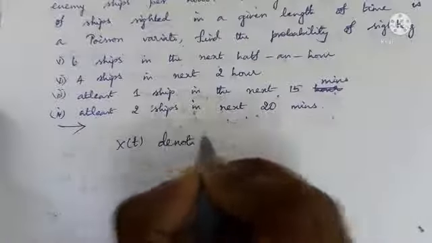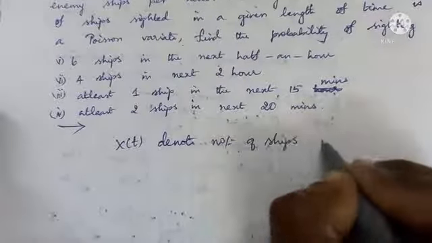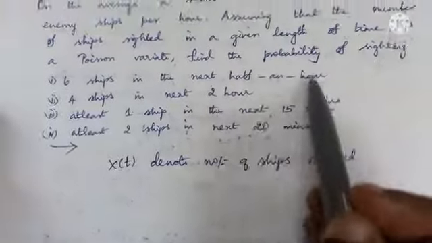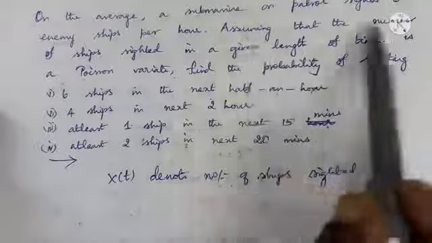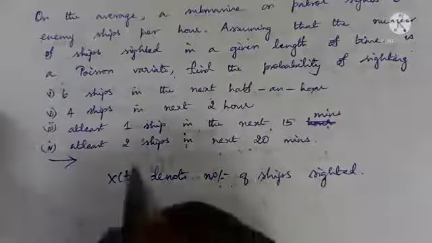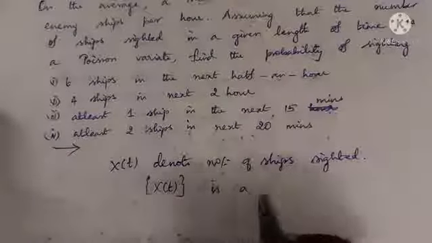Let us assume x of t denotes the number of ships sighted. It is given clearly, right? Number of ships sighted in a given length of time is a Poisson variate. So x of t is a Poisson process, right?